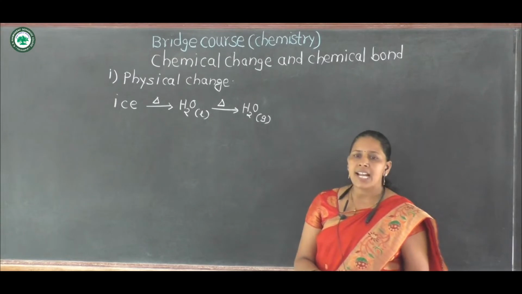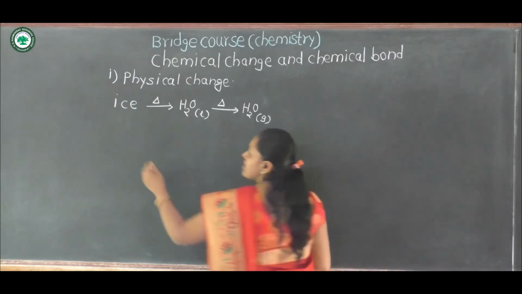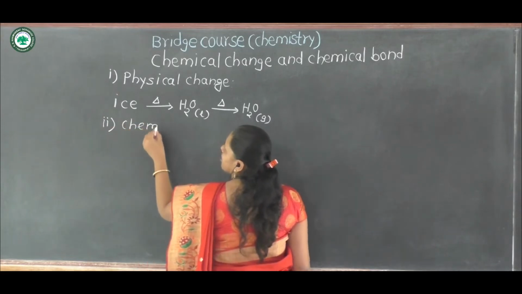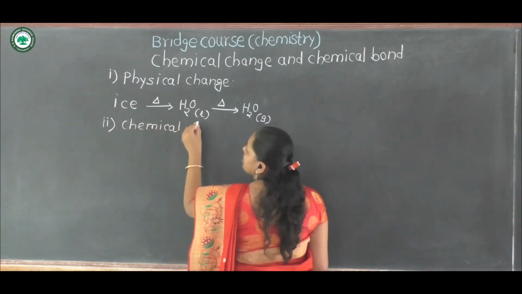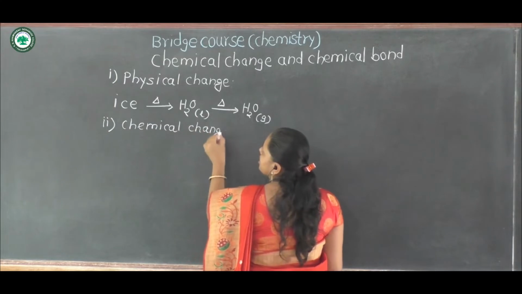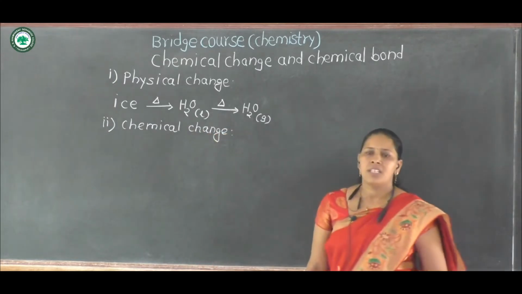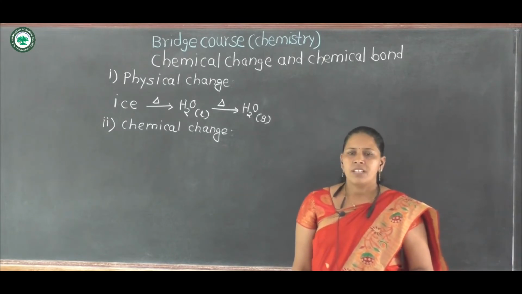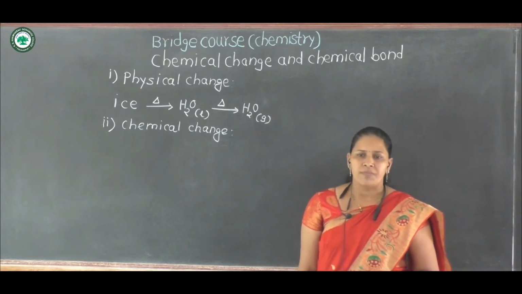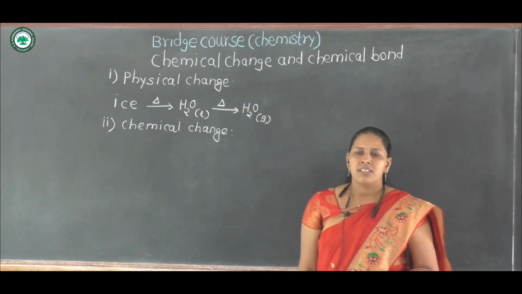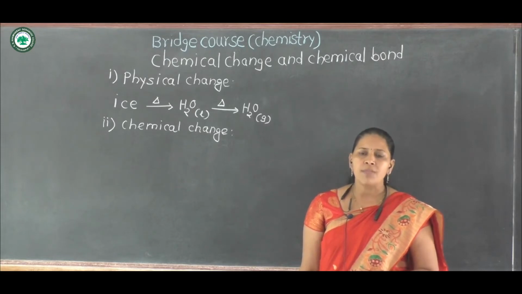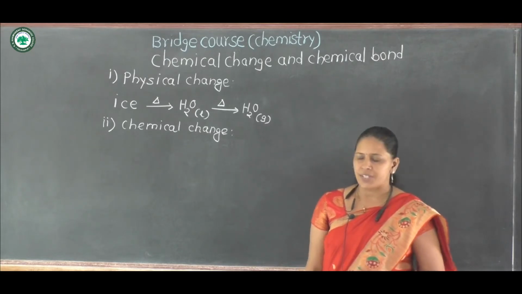What is meant by exactly chemical change? Second is the chemical change. It is the change in which a new substance is formed by breaking of bonds of the original substance, and the new substance formed is called the product.